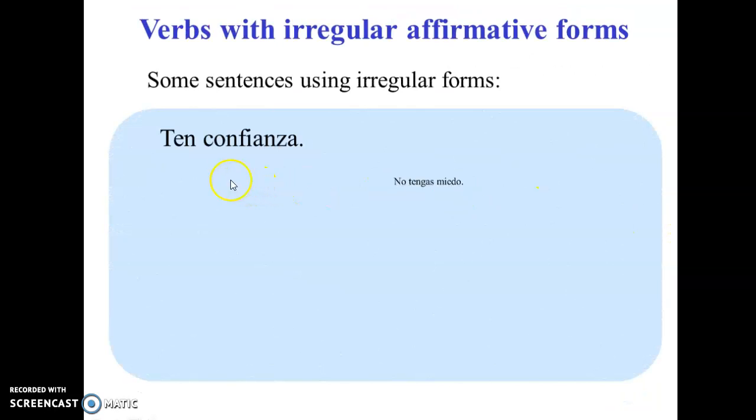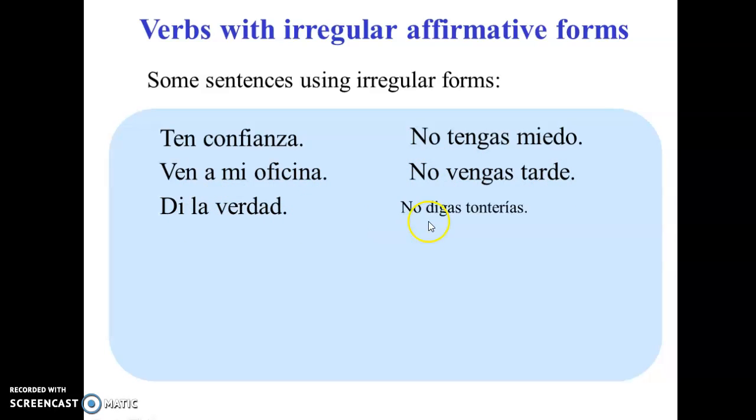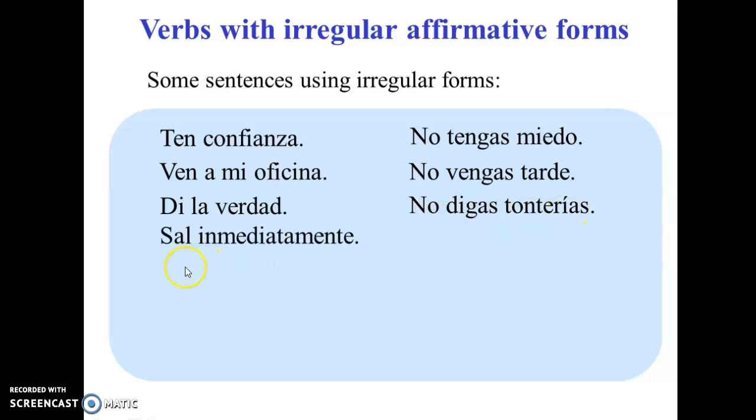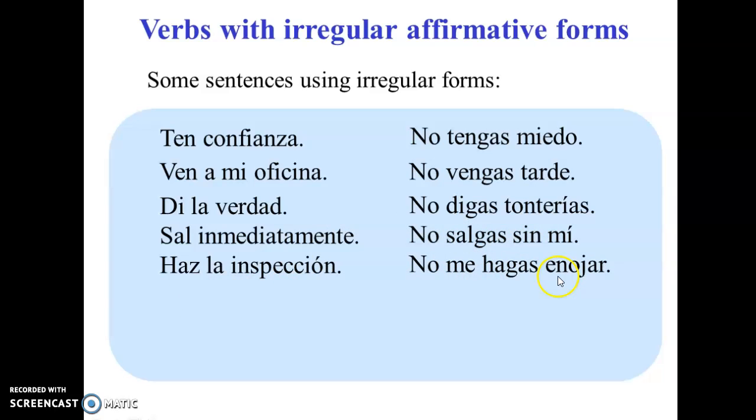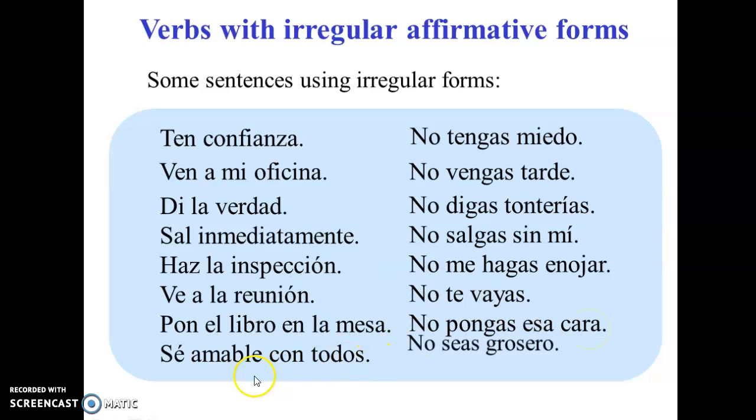Some sentences. Ten confianza. Ven a mi oficina. No vengas tarde. Di la verdad. No digas tonterías. Sal inmediatamente. No salgas sin mí. Haz la inspección. No me hagas enojar. Ve a la reunión. No te vayas. Pon el libro en la mesa. No pongas esa cara. Sé amable con todos. No seas grosero.